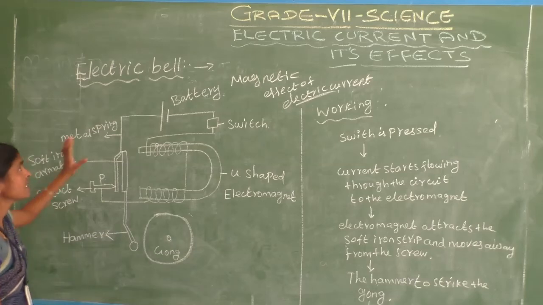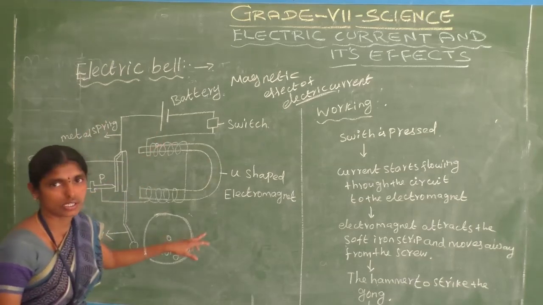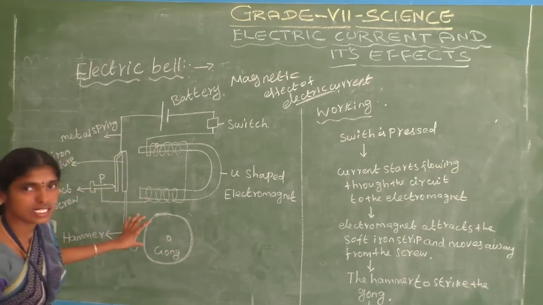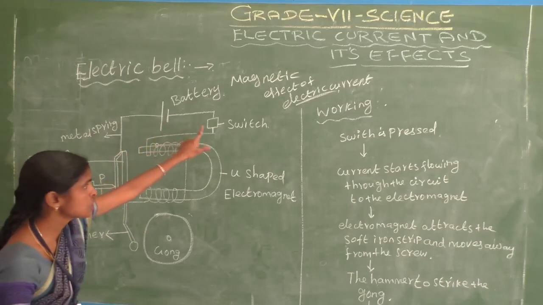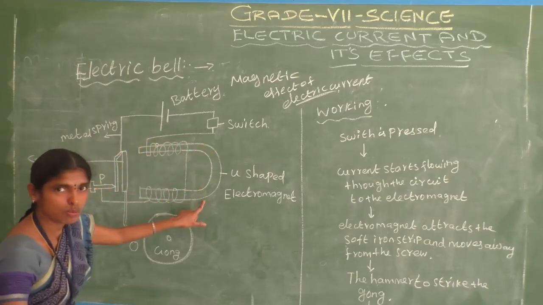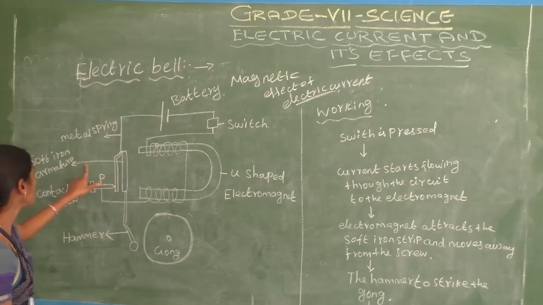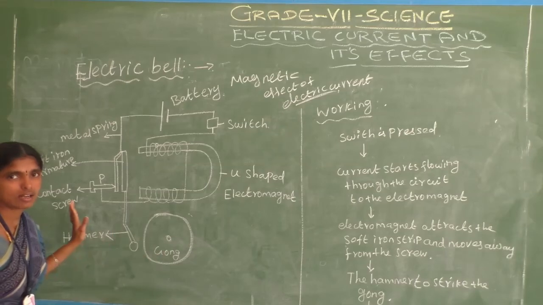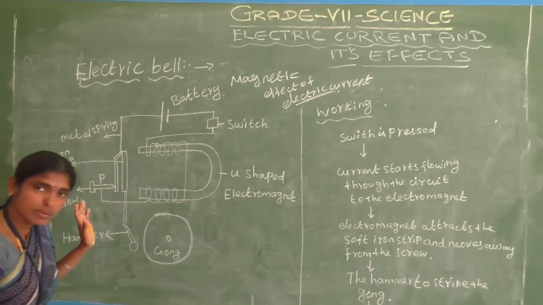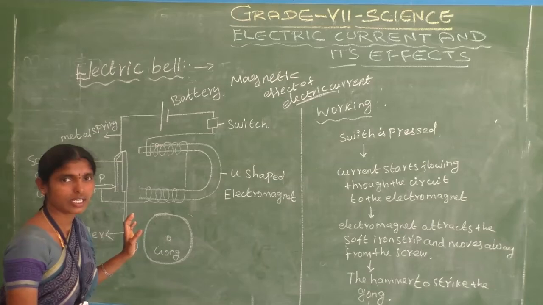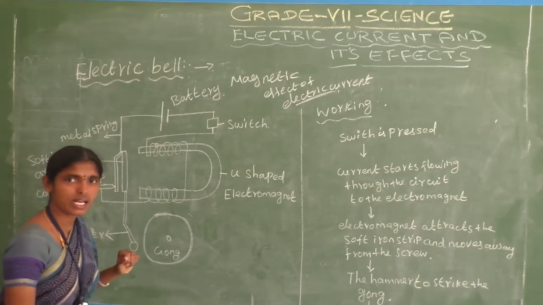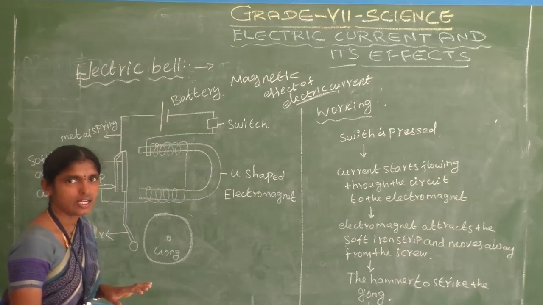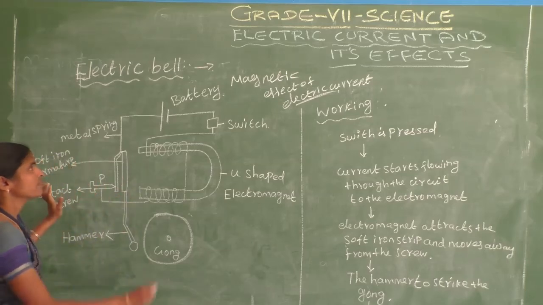Okay. The electric bell contains these parts. What parts does the electric bell contain? Battery, switch, U-shaped electromagnet, soft iron armature, contact screw, hammer, gong. That's all. It's very simple, and very important also. Which principle does the electric bell work on? Magnetic effect of electric current. Do you understand?